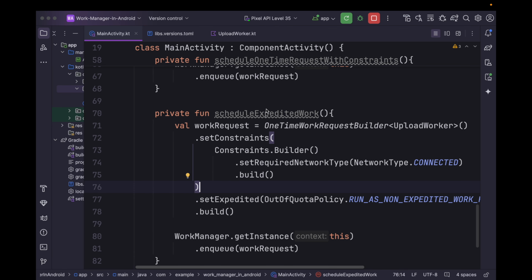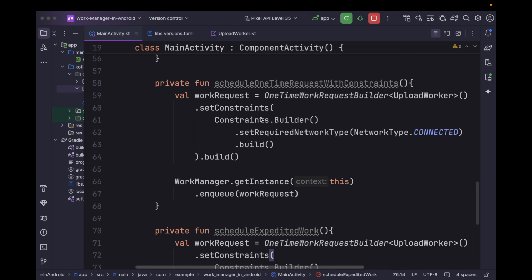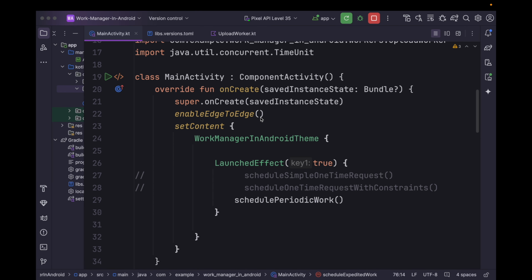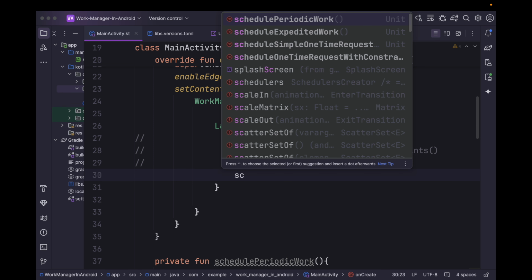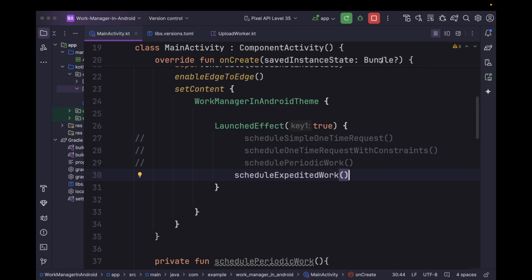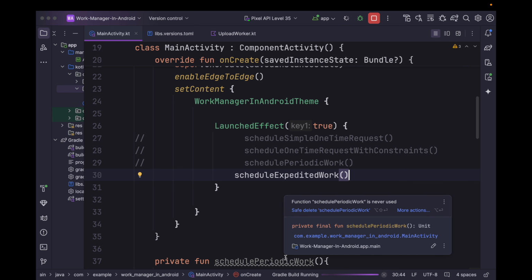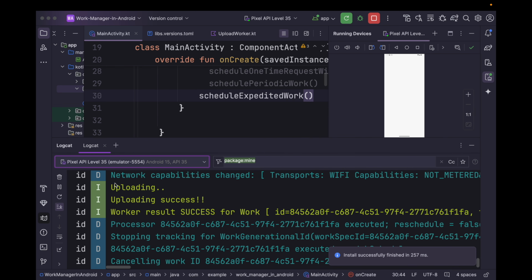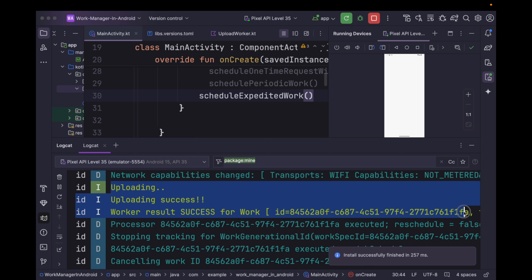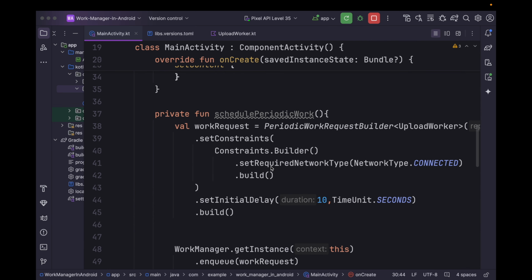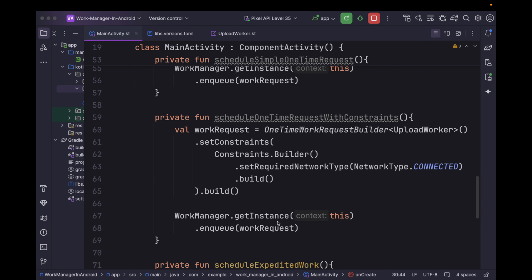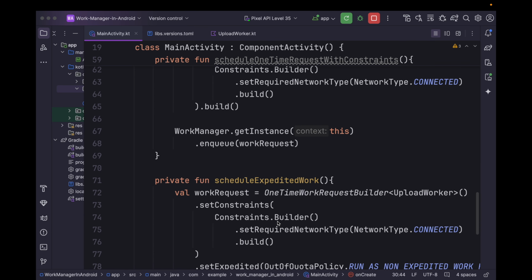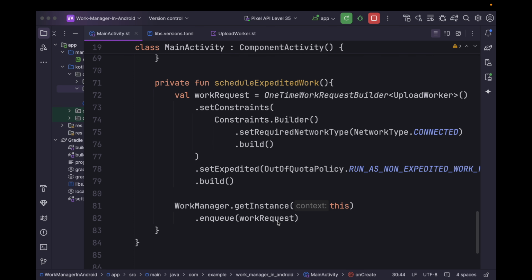So this way we can schedule the high priority work. We can call this function within this launch effect. We can say schedule expedited work, and we can rerun our application, and if we see our logs, our work request got executed. So this way we can schedule one-time request, periodic request, and even mark some work request as expedited to make sure this work request get executed immediately.